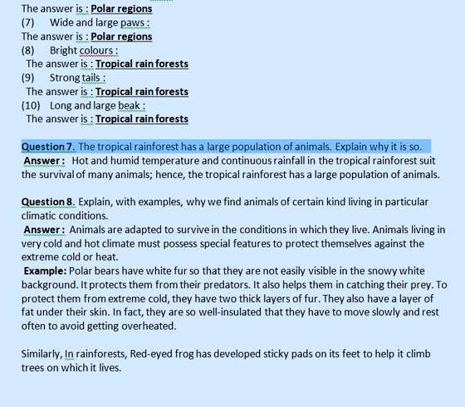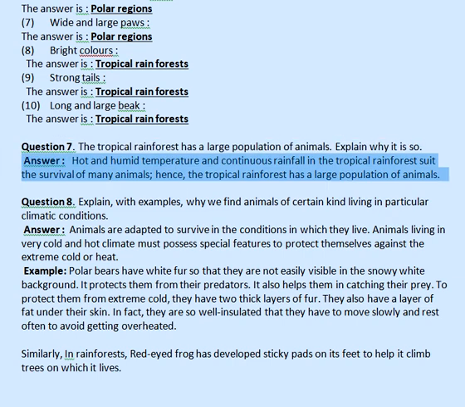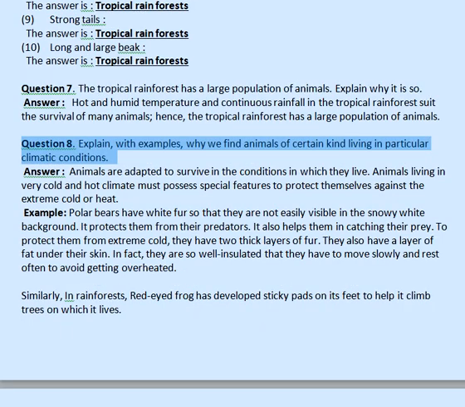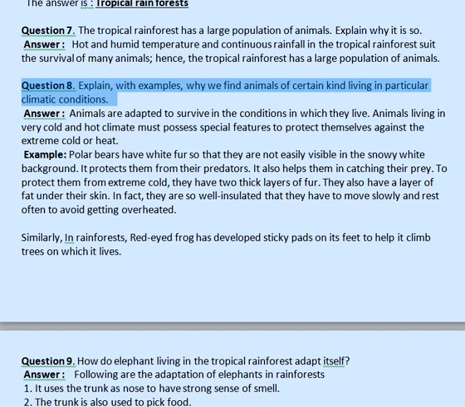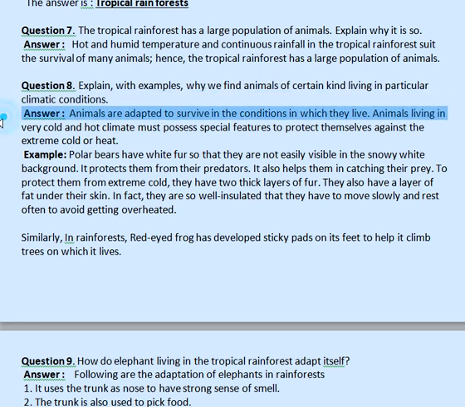Question 7. The tropical rainforest has a large population of animals. Explain why it is so. Answer: hot and humid temperature and continuous rainfall in the tropical rainforest suit the survival of many animals. Hence, the tropical rainforest has a large population of animals. Question 8. Explain, with examples, why we find animals of certain kind living in particular climatic conditions. Answer: animals are adapted to survive in the conditions in which they live.